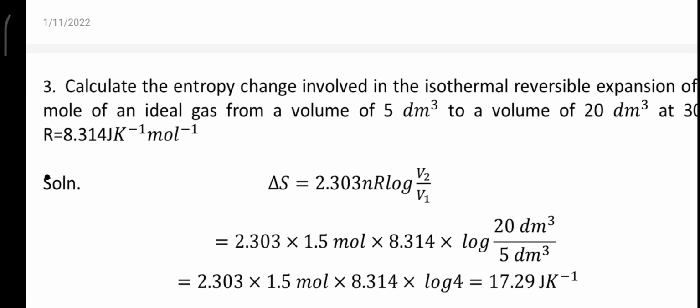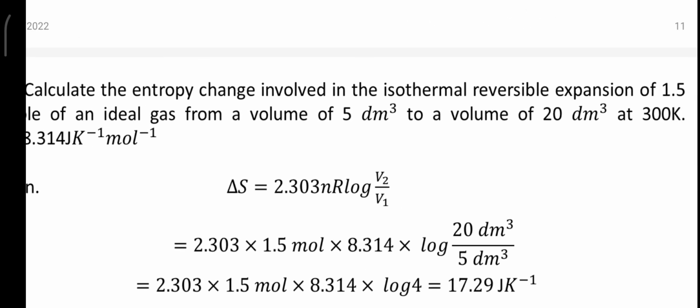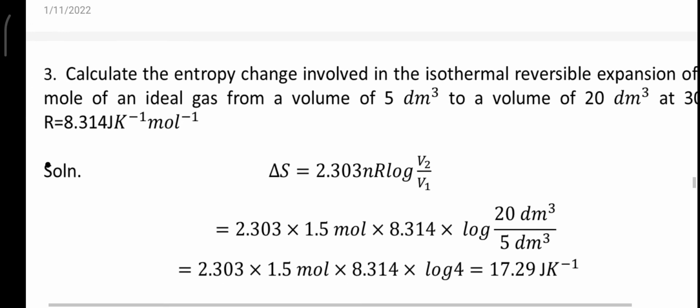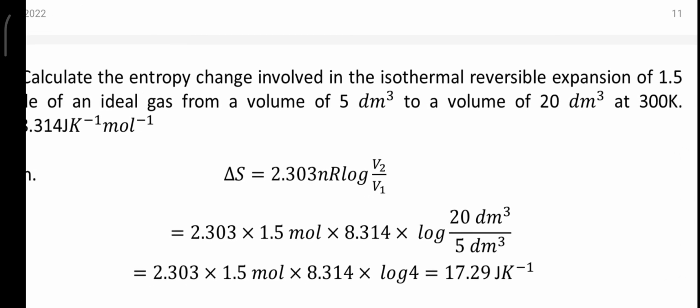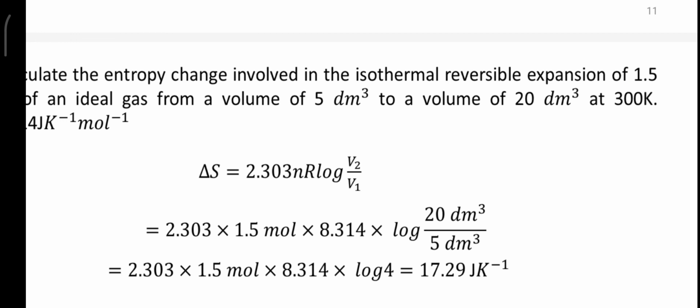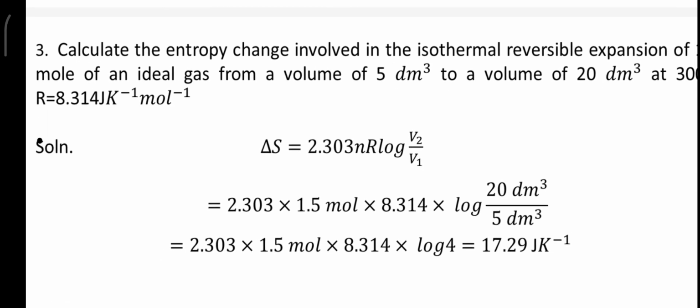Next we have another example. The number of moles is 1.5 and the volume change is from 5 dm cube to 20 dm cube and the temperature value is 300 Kelvin. If you substitute the value in delta S equation, we will get 17.29 joules per Kelvin. So this is the value of delta S during this process.